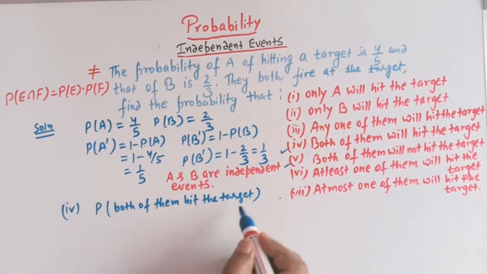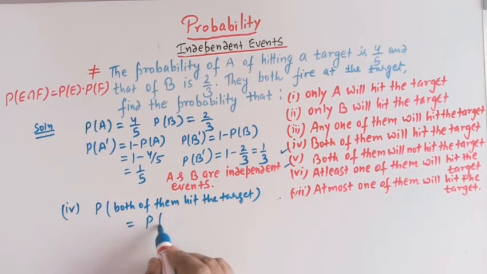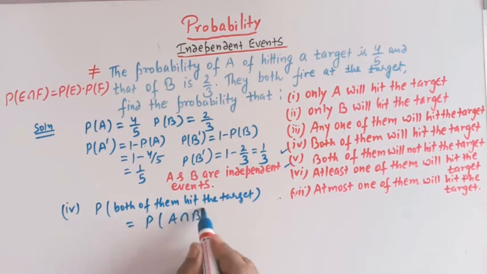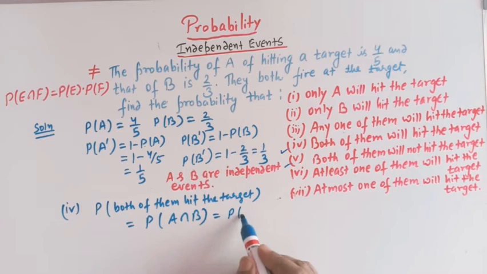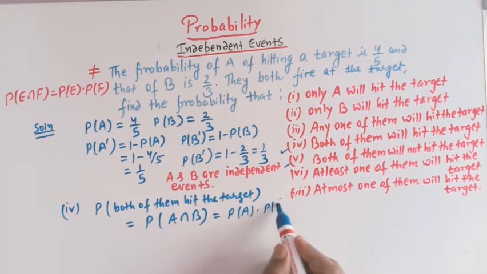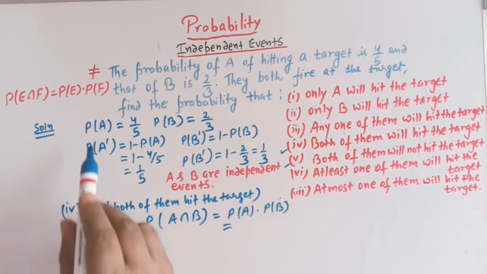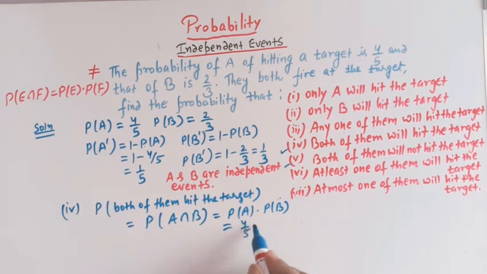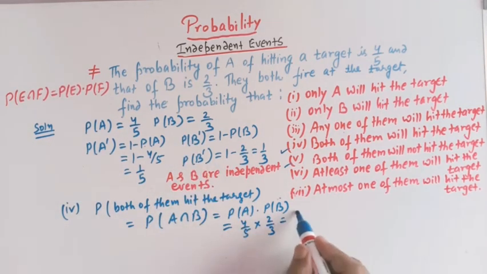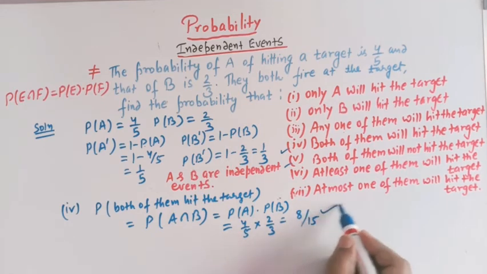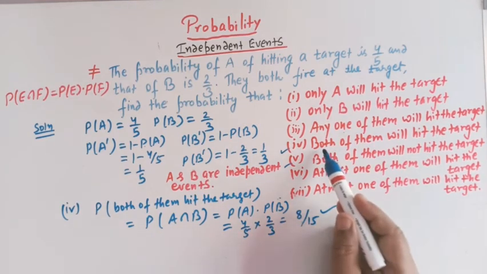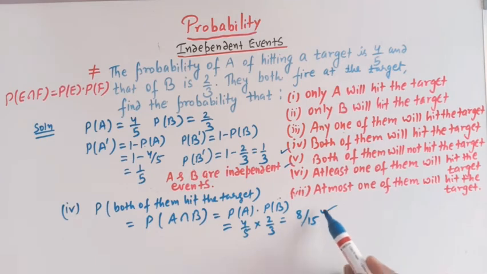So it means we have to find P of A intersection B. Now A and B are independent events, so we have P of A times P of B, and P of A is 4 by 5 and P of B is 2 by 3. So we have 4 2s are 8 over 15, right? So both of them will hit the target. The required probability is 8 by 15.